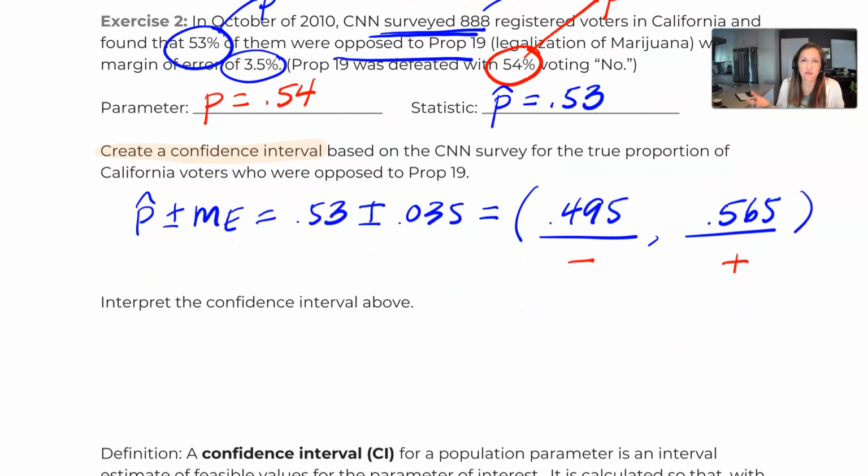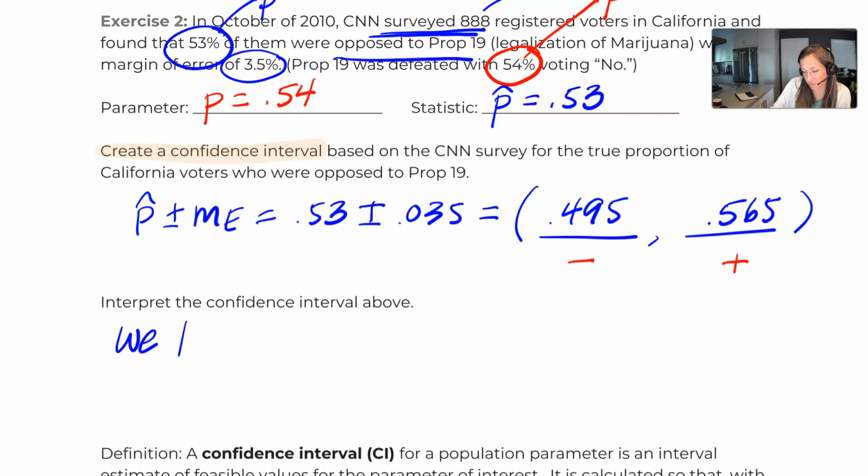This is the first time we would interpret a confidence interval, and I typically ask my class what they think this means. We now know, if you've gone a little bit further, that there is a set interpretation that we should be using. For now, I'm going to pretend that we don't know that interpretation yet. I'm going to write down what I would typically write down in my class as we talked about this.